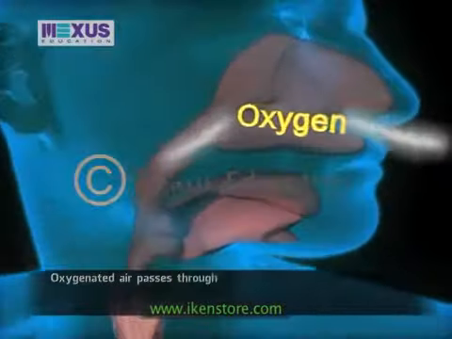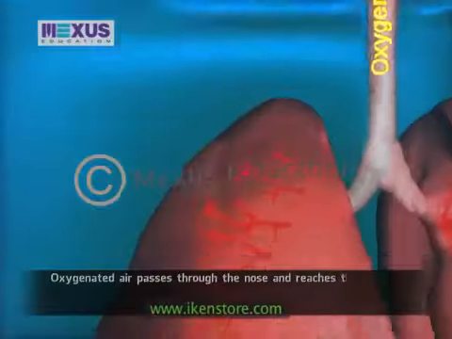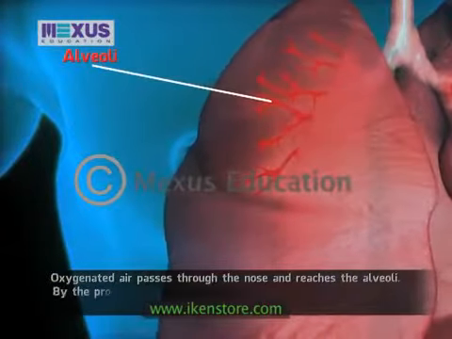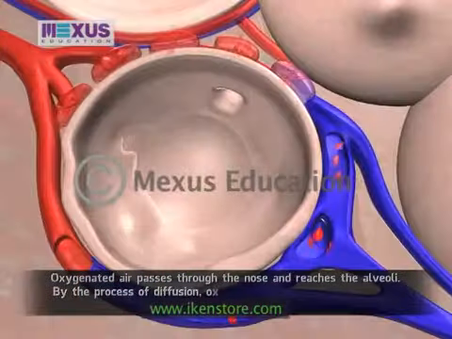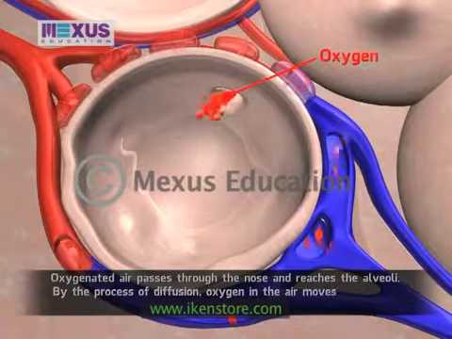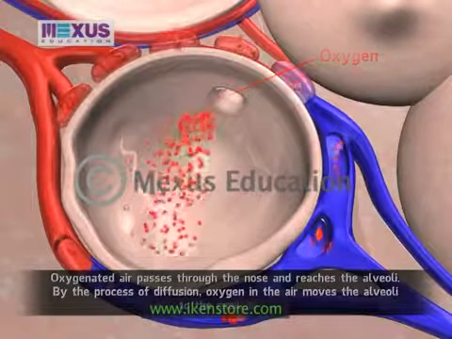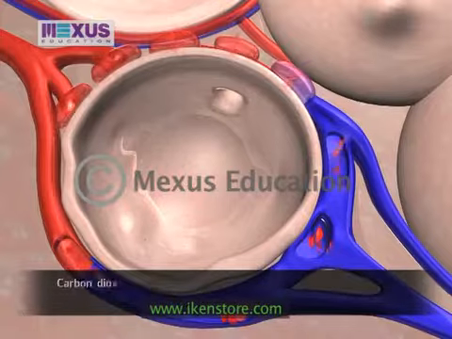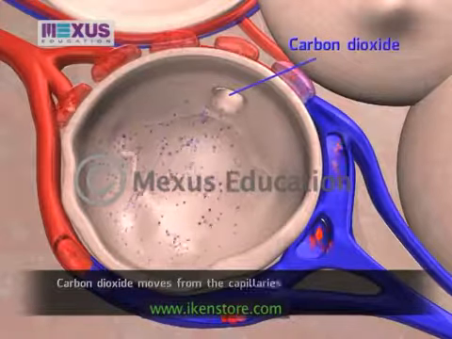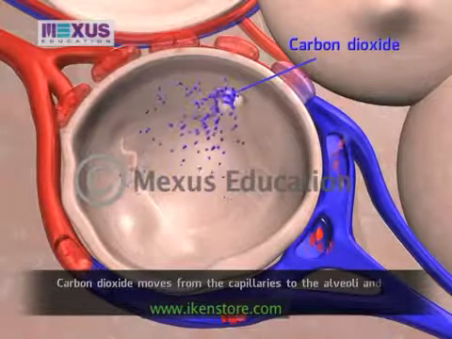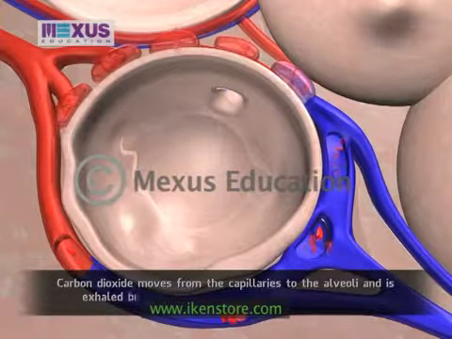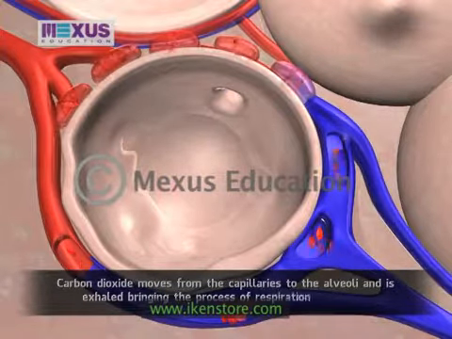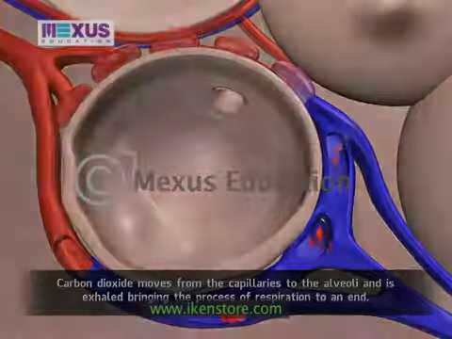Oxygenated air passes through the nose and reaches the alveoli. By the process of diffusion, oxygen in the air moves from the alveoli to the capillaries. Carbon dioxide moves from the capillaries to the alveoli and is exhaled, bringing the process of respiration to an end.